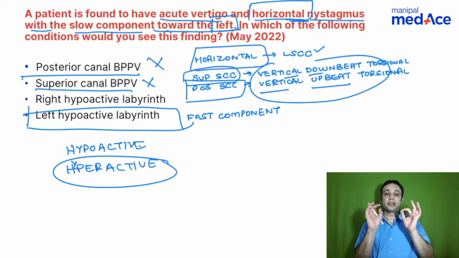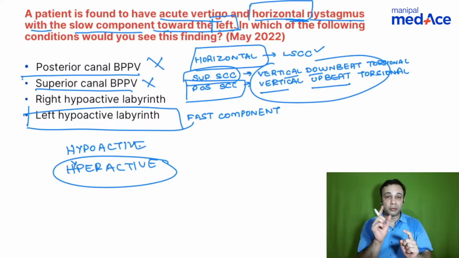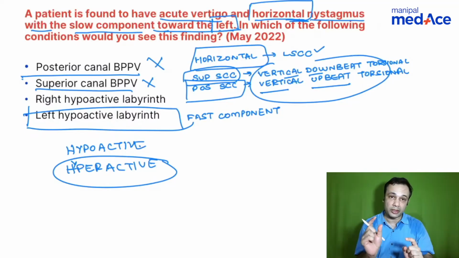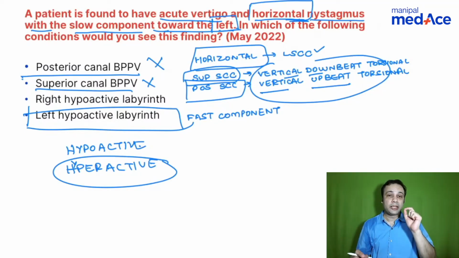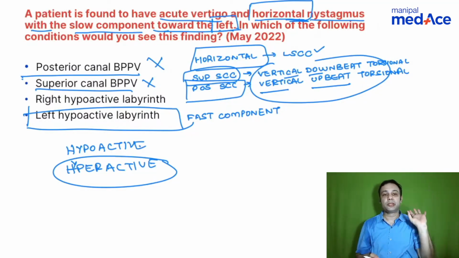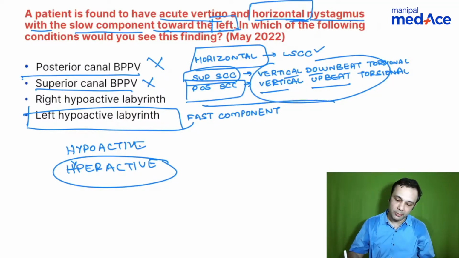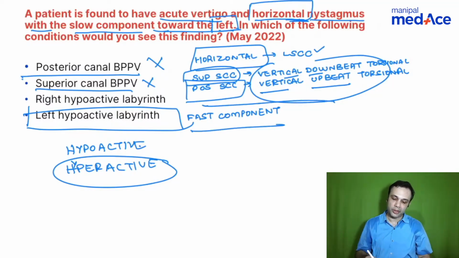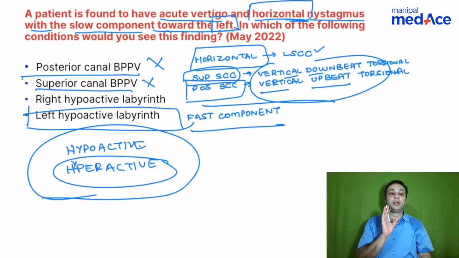Horizontal nystagmus in lateral semicircular canal involvement. Remember, a torsional component may also be present. When there's a vertical downbeat torsional nystagmus, think in terms of a superior canal. Superior produces down. Posterior canal produces up. So vertical upbeat torsional. Okay. So a few rules to remember here: type of nystagmus, where the fast component goes, what happens when the labyrinth is hyperactive or hypoactive.